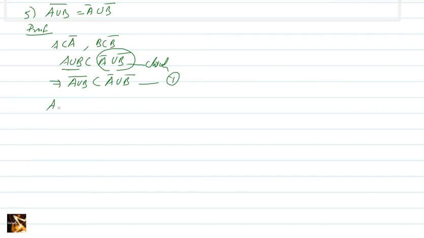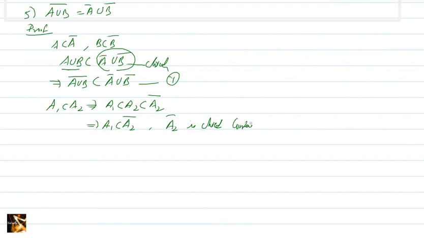Now A1 contained in A2 implies A1 is contained in A2 and is contained in A2 closure. That is, A1 is contained in A2 closure. That is A2 closure is a closed set containing A1.